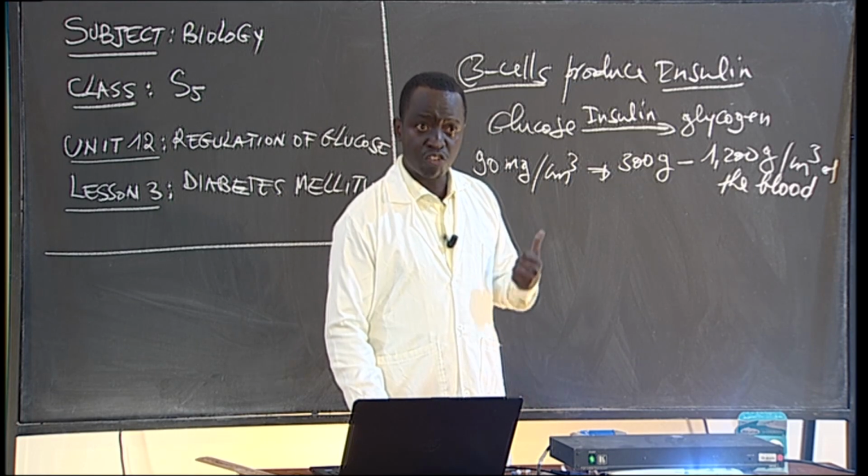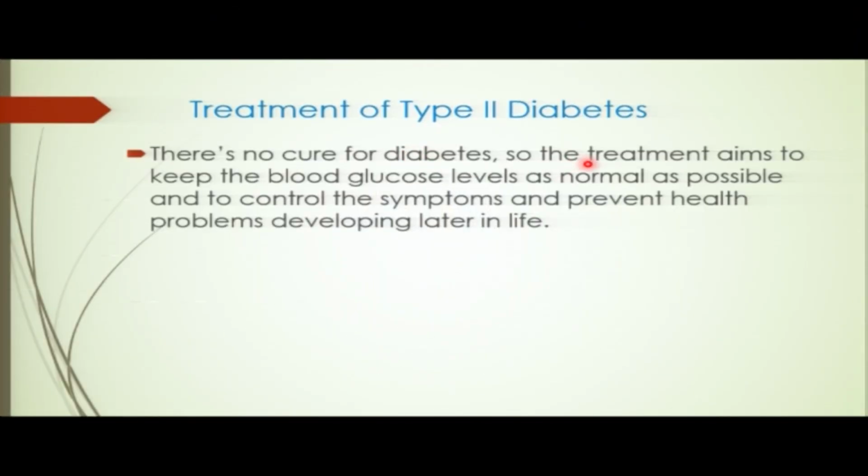If there is no cure, treatment aims to keep the blood glucose level as normal as possible. So you try to reduce the blood glucose level to as normal as possible. Just control. You control symptoms and prevent health problems. Actually, when you obey this, you can have good health. You can be safe.